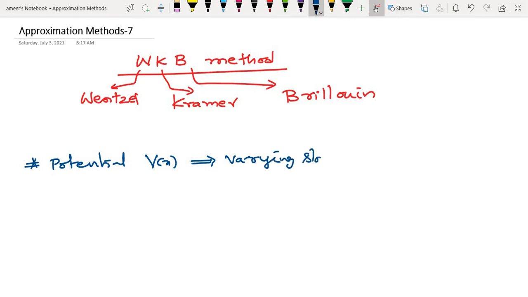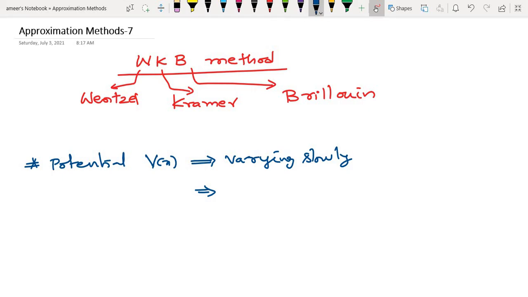Varying slowly means the potential remains almost constant over a region of some orders of de Broglie wavelength.